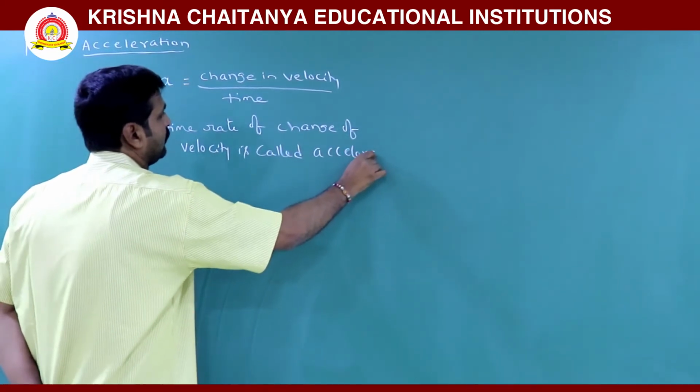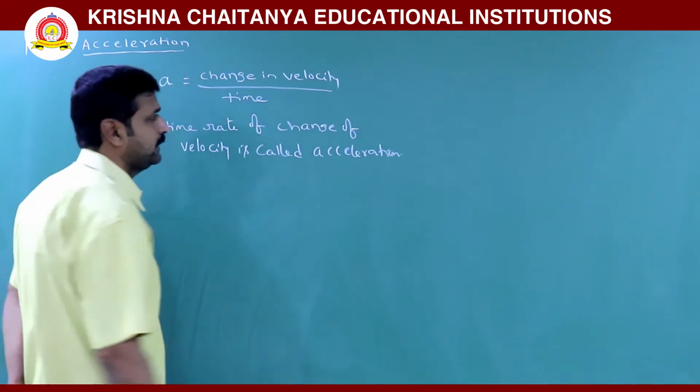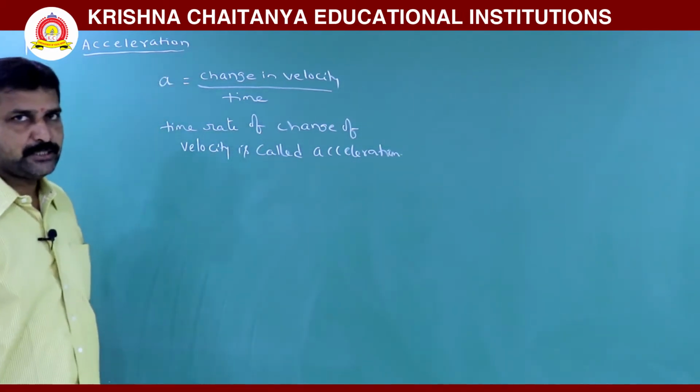So when there is a change in velocity, there is acceleration.